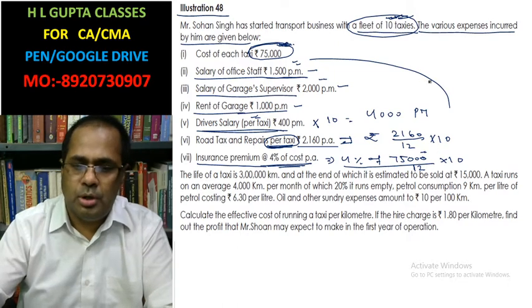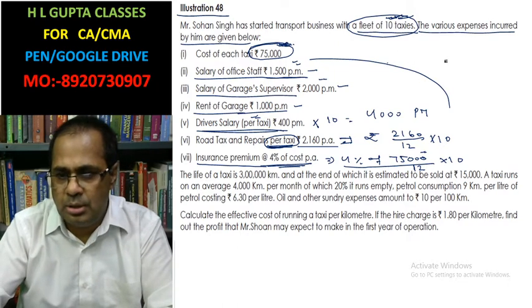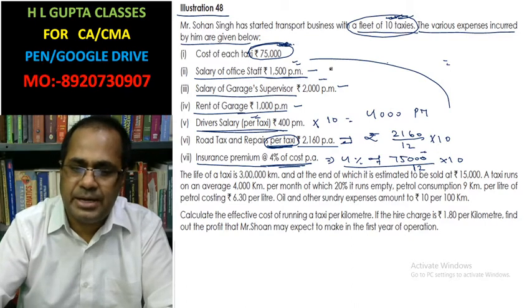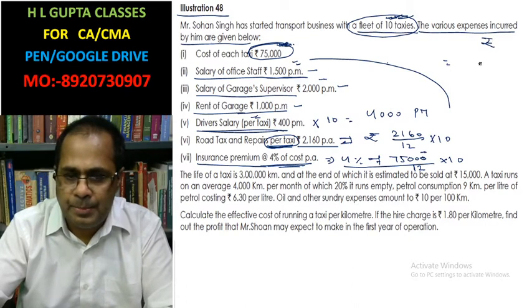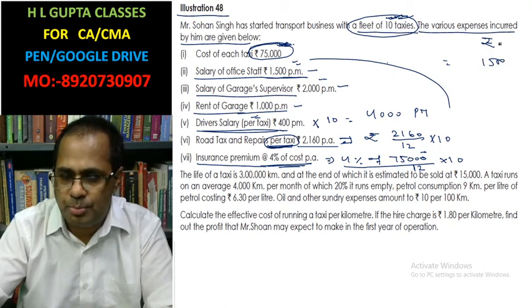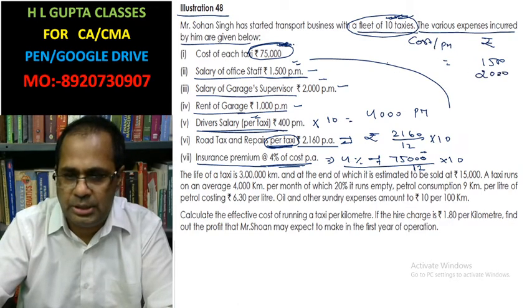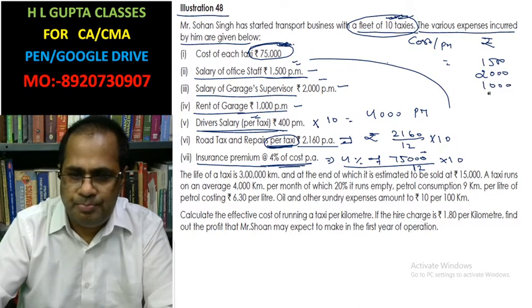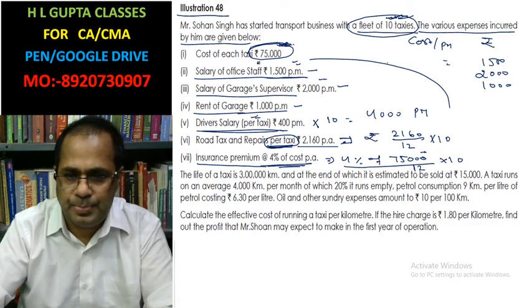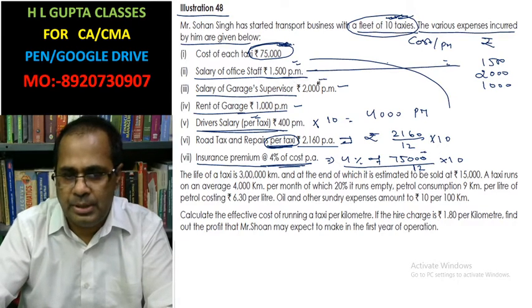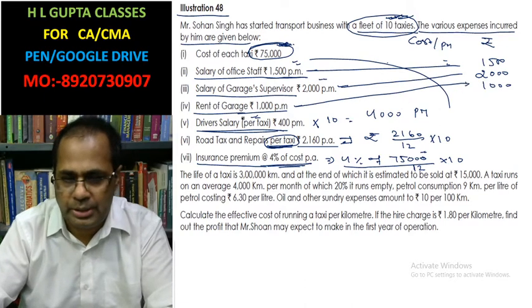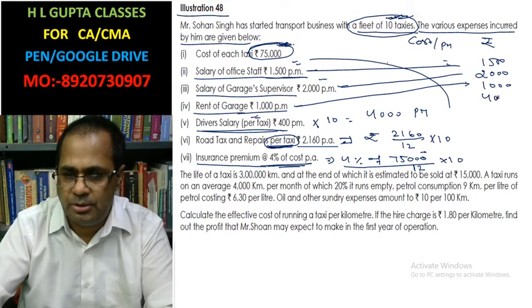Now you have to write the standing costs here. Cost per month: 1500, 2000, 1000, driver salary 4000.